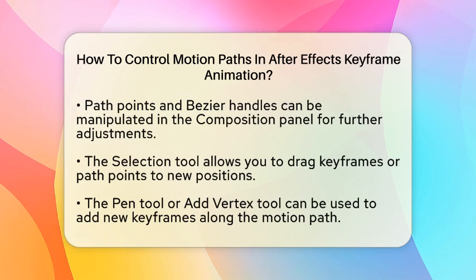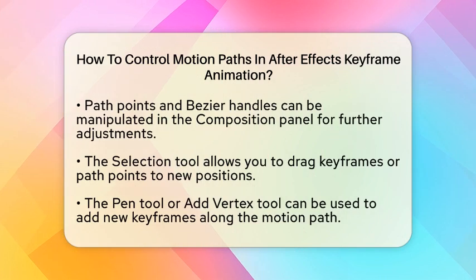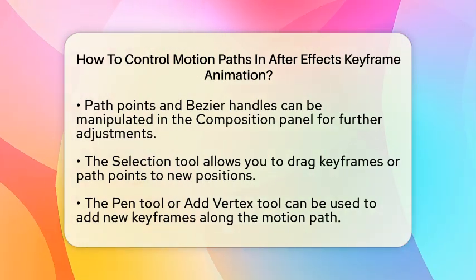If you want to refine the motion path even more, you can use the pen tool or the Add Vertex tool. This allows you to add new keyframes along the path. Each keyframe can be adjusted individually, giving you control over timing and spatial movement.